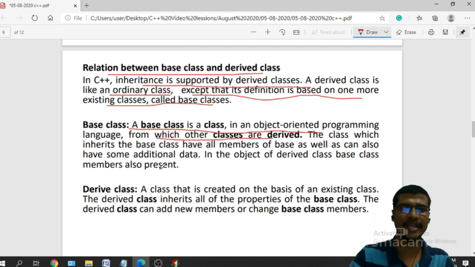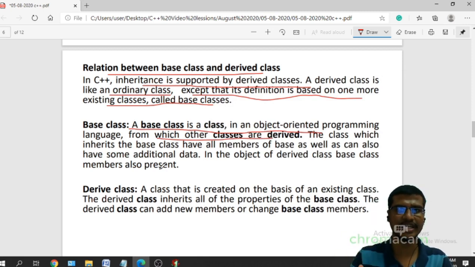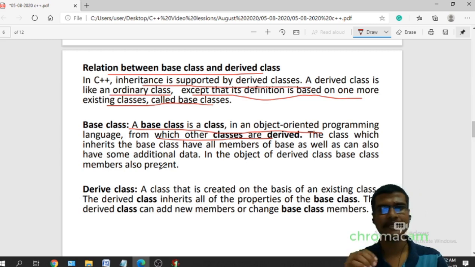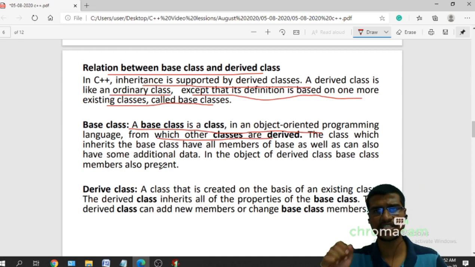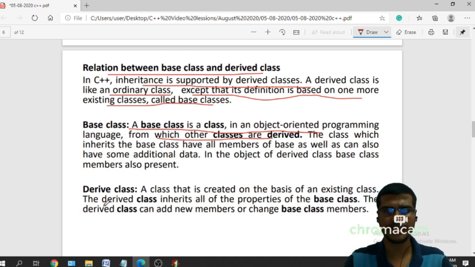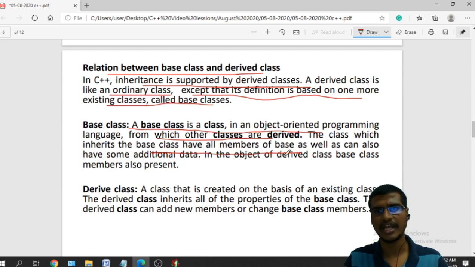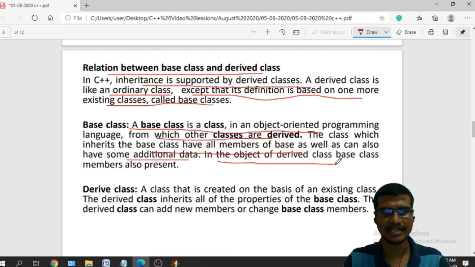Okay, this is the base for everything. This is the base for every other class. A base class is a class from which other classes are derived. The class which inherits the base class has all the members of the base, and it can have some additional data. In the object of this derived class, base class members are also present.